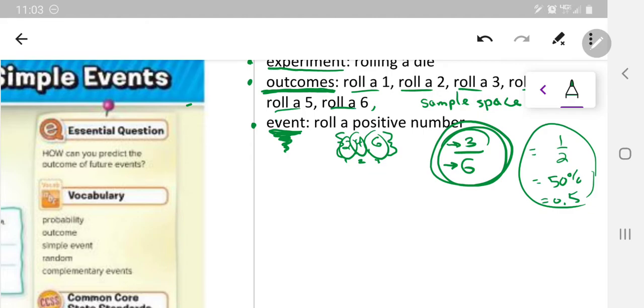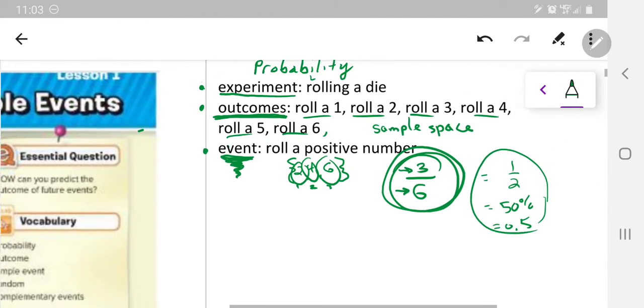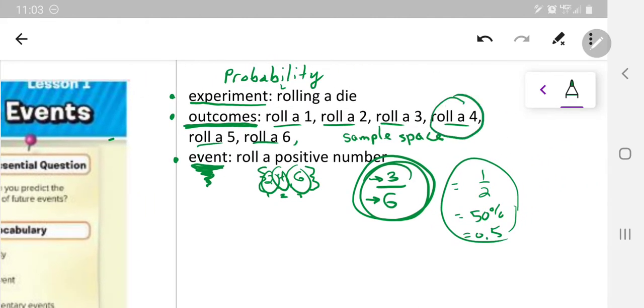Actually, to roll a 4 would be even cooler because that's my favorite number. All right, so let's say my event this time is to roll a 4. There are 6 total outcomes, but only one of those outcomes, one of the sides of the die, is a 4. So the probability of getting that event that I'm looking for is 1 out of 6 in this case.